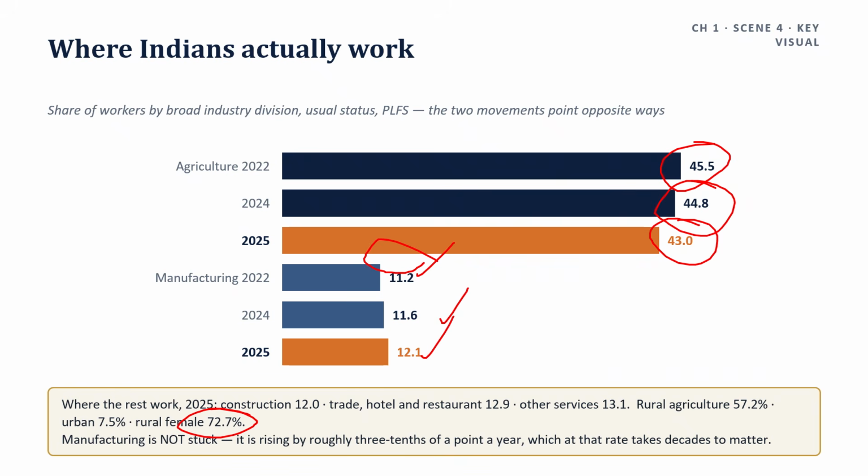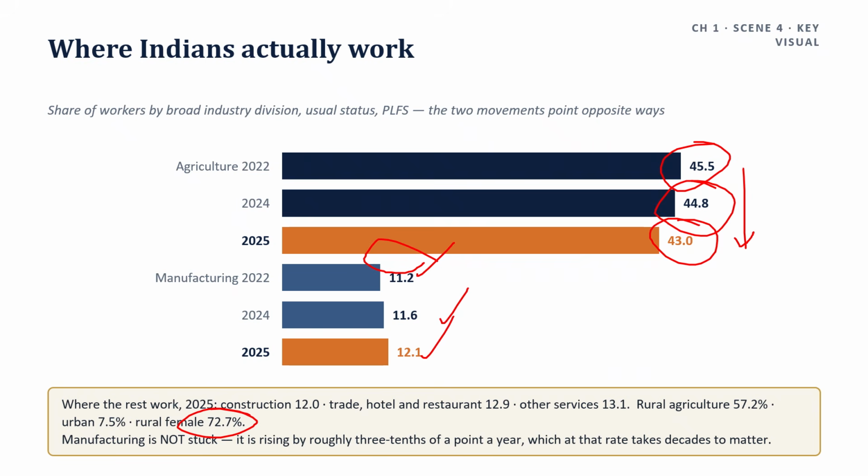The first movement is agriculture share is falling. And the second one is structural transformation is happening. Agricultural share is falling, 45.5 to 43.0% in 3 years.